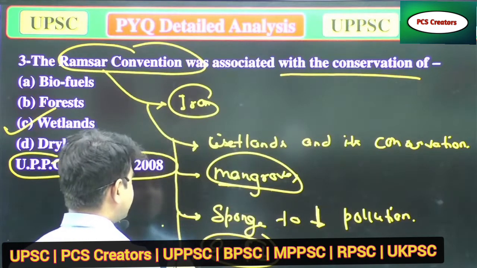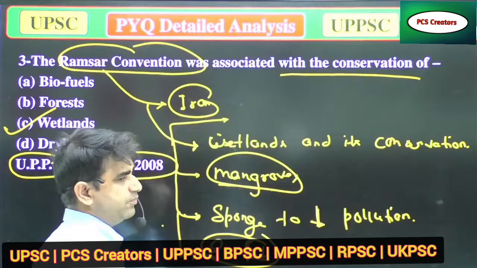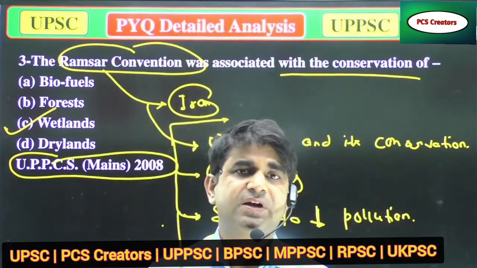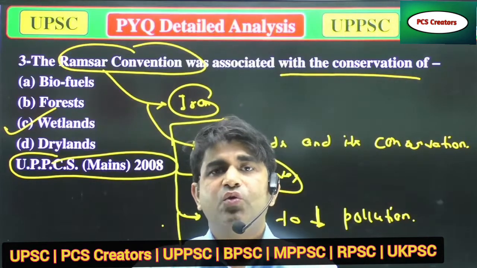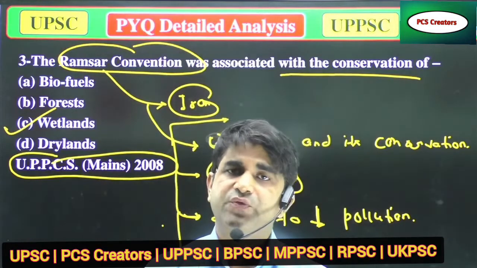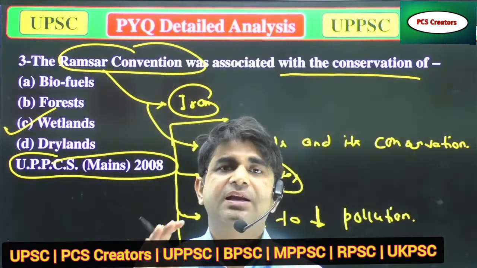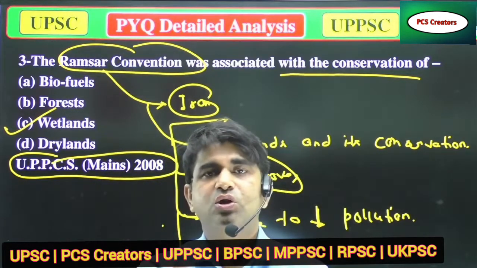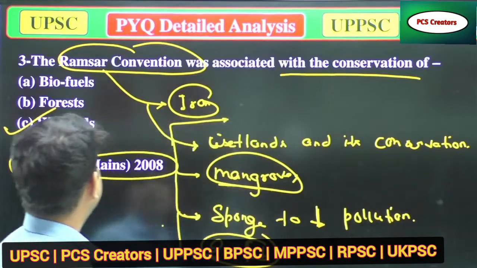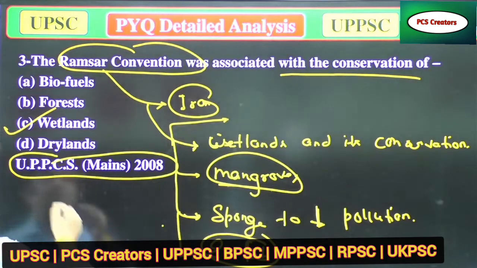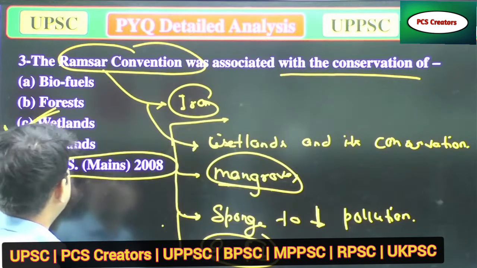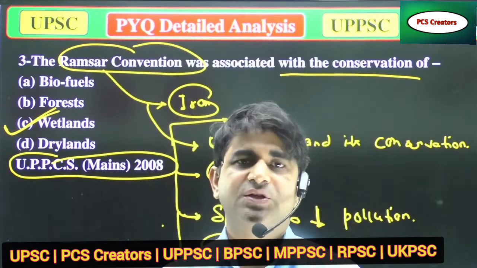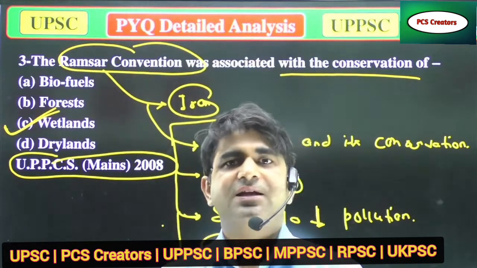Why are these wetlands important? Because in these wetland areas, various organisms are found, which provide us huge variations of species. It also helps to conserve our biodiversity, as well as decrease pollution. So I think it's clear that the Ramsar Convention is directly associated with the conservation of wetlands. Option C is correct. If you had option C in your mind, please write in the comment box that the question was right.